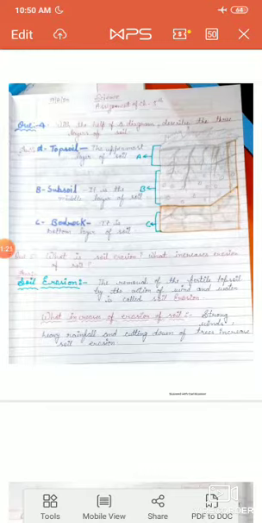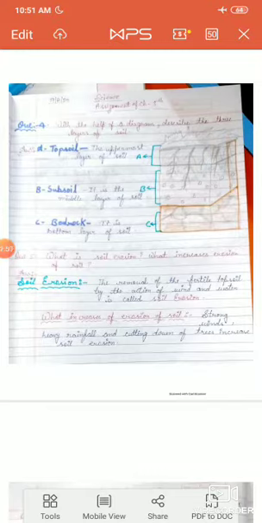Your question number 4 is, with the help of a diagram, describe the 3 layers of soil. Students, in this question, you describe the 3 layers of soil with the help of a diagram. So students, you can see in this PDF a picture of the layers of soil. You can see the 3 layers of soil shown in the given picture.